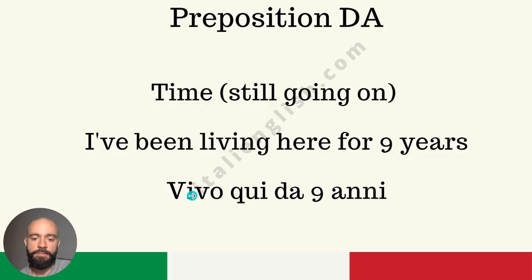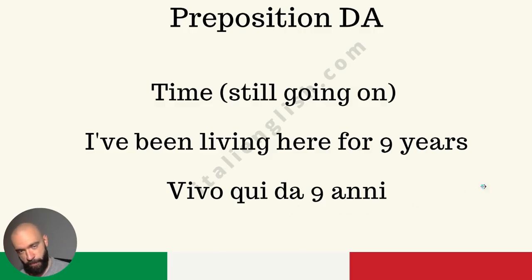Okay. To live is vivere, regular conjugation. So I, vivo with final o. You should know this at this point. Here is qui, da 9 anni. Okay. Vivo qui da 9 anni.